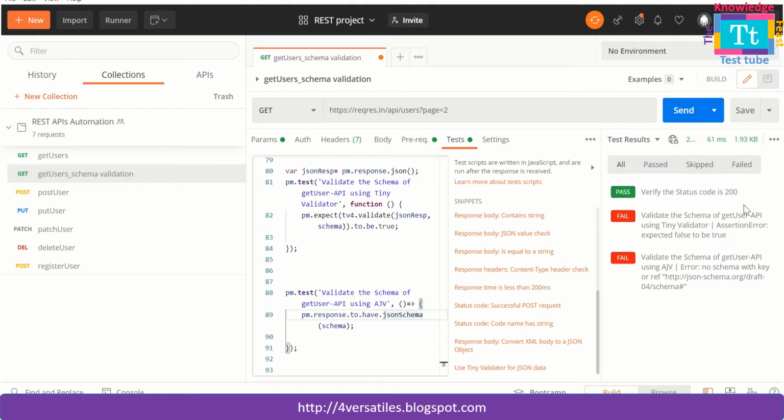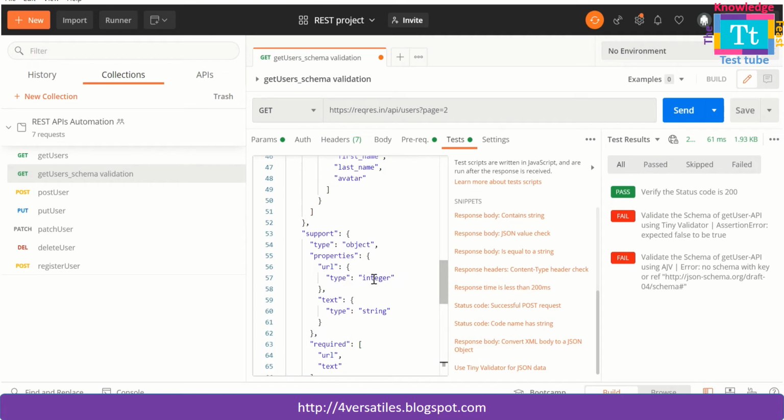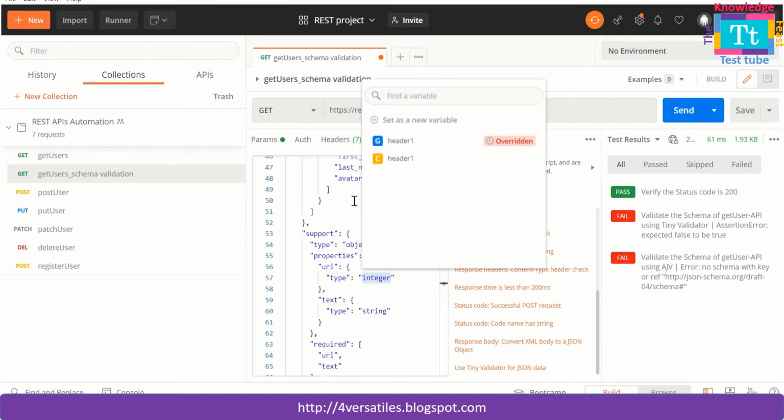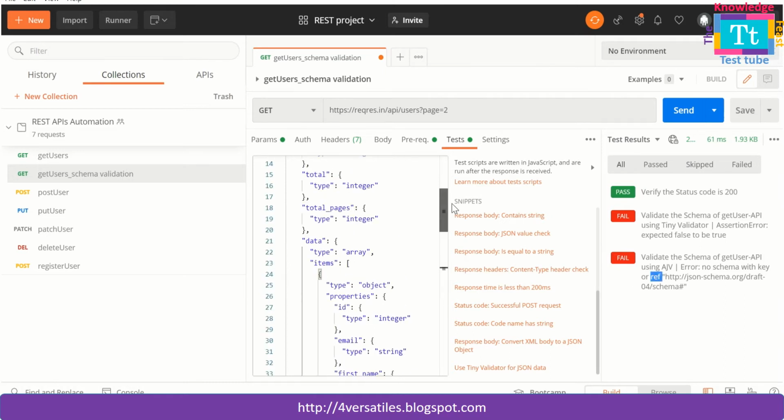Okay, two failures. This assertion is success, which is for validating the status code as expected. This one failed because of an assertion error, as expected, because we have changed the value to an integer for the URL. All right, and using AJV, we see: no schema with a key or reference HTTP JSON.